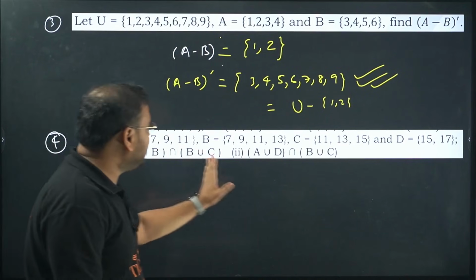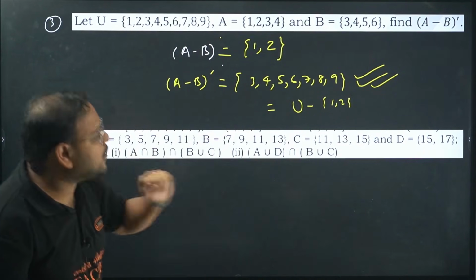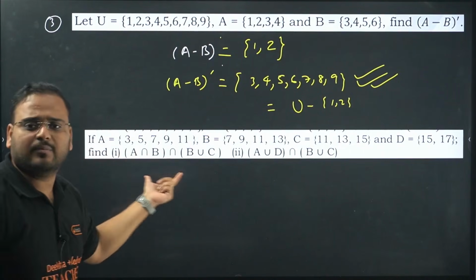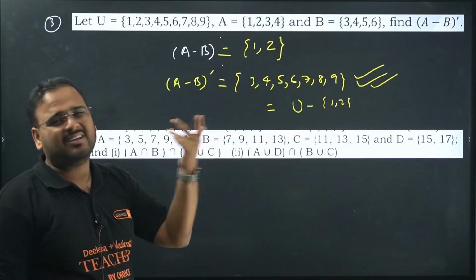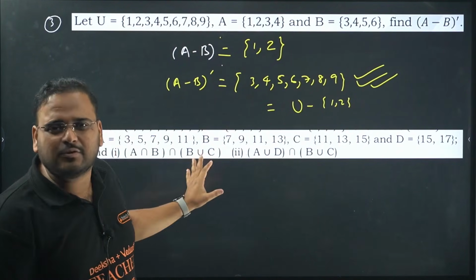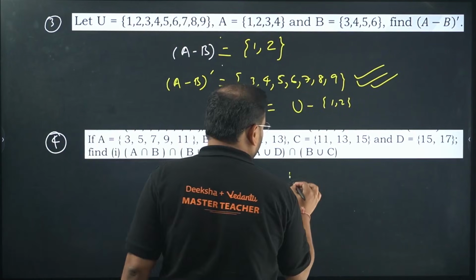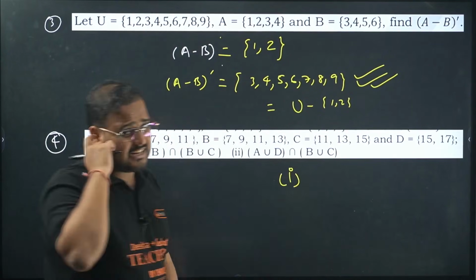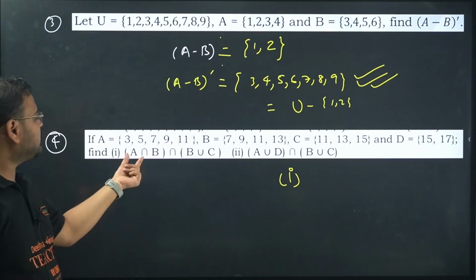A is given, B is given, C is given, D is also given. Now they're asking us some operations. Intersection, union. Looks difficult. Do you think it's confusing? Don't worry. Let me start solving it for all of you. Then you'll all say it is very easy actually, sir. Okay. First break this out.